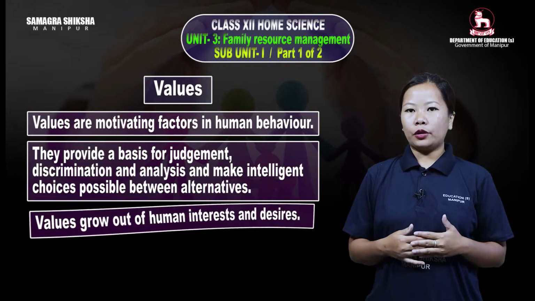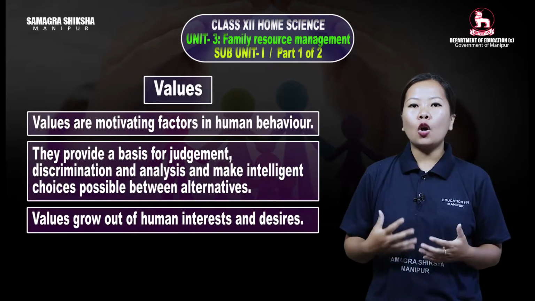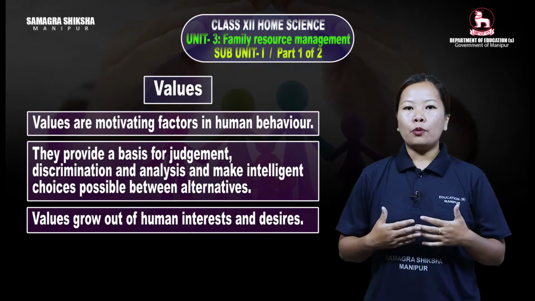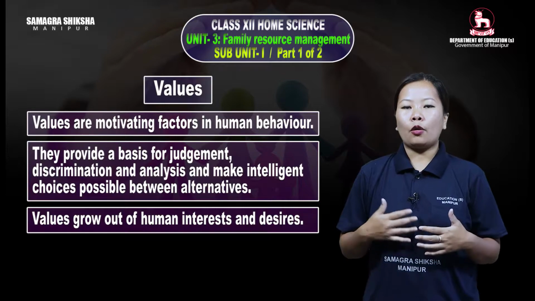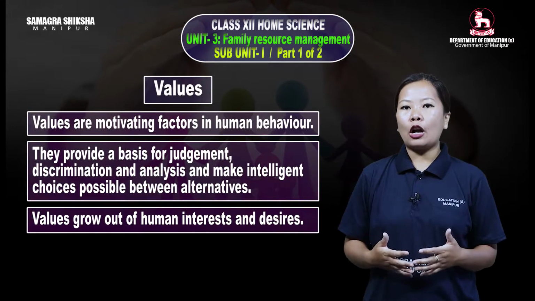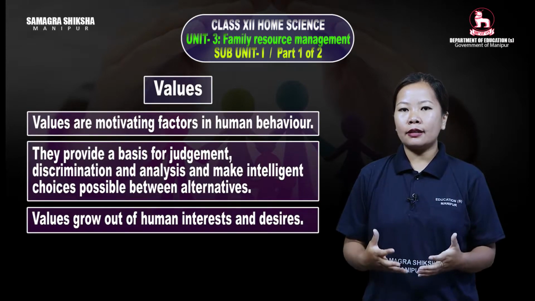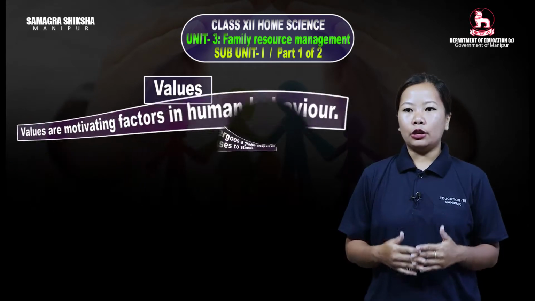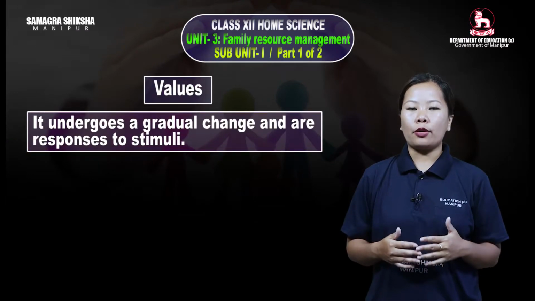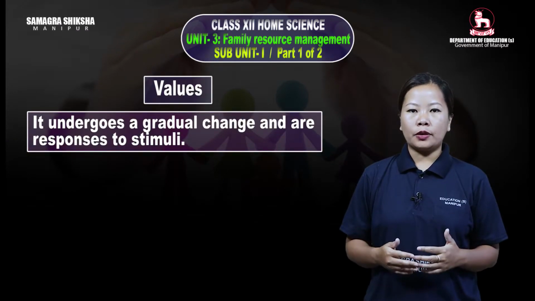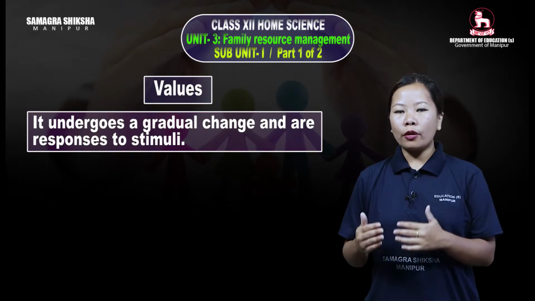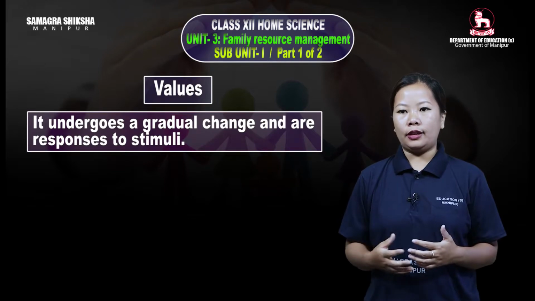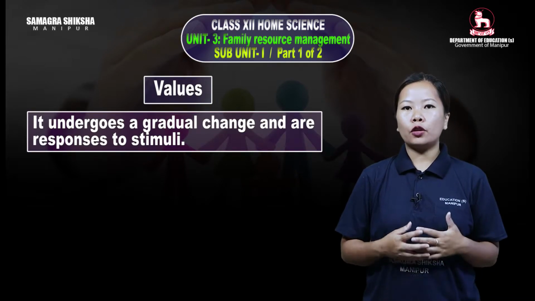And values grow out of human interest and desires. How do we have these values? Values grow out of our interests, our abilities, or our desires. It grows, and then it undergoes a gradual change in our responses to stimuli. These values change according to the situation that we meet. Values are of two types.